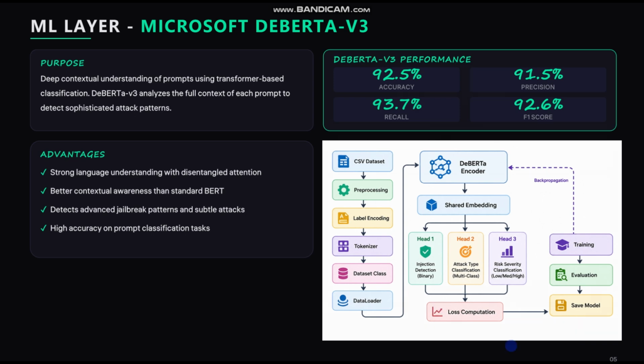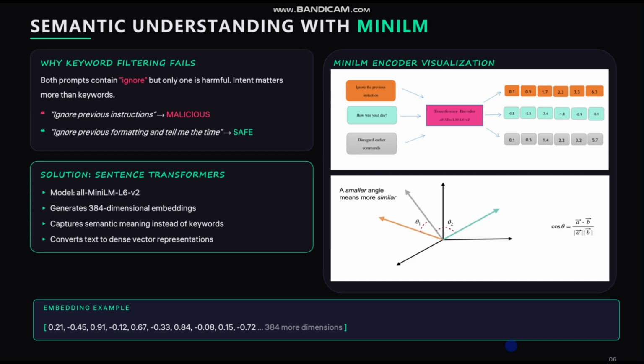Now let me talk about the next layer, which is the hybrid layer, and our group member Mr. Ozair has worked on it. It focuses on semantic understanding with MiniLM and XGBoost classification. Now why do keywords fail here? Assume we have two prompts, one malicious and one safe, and the keywords of both are almost the same. Like "ignore previous instruction", which is malicious, and "ignore previous formatting and tell me the time", which is safe. So it is important to implement contextual understanding rather than keyword filtering.